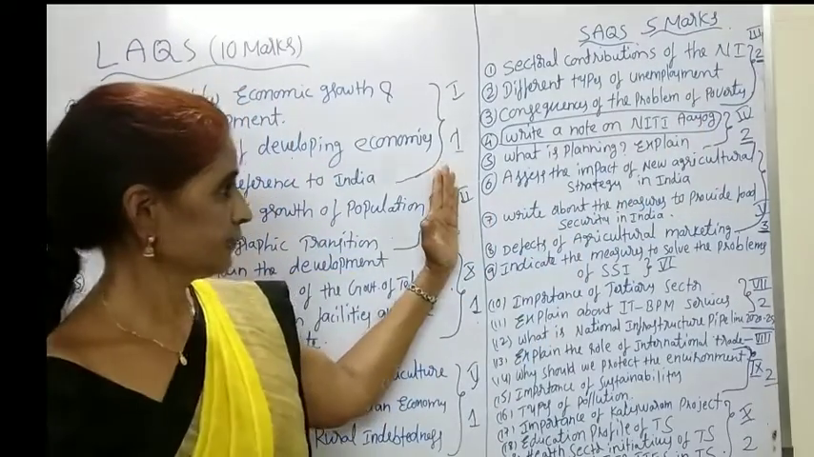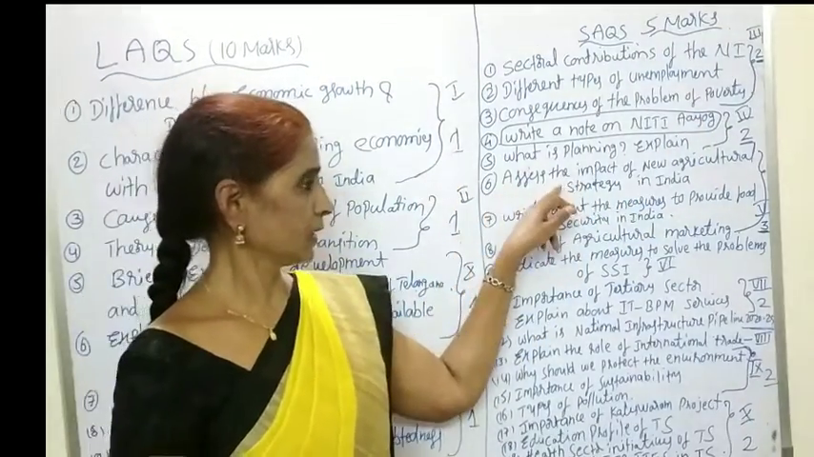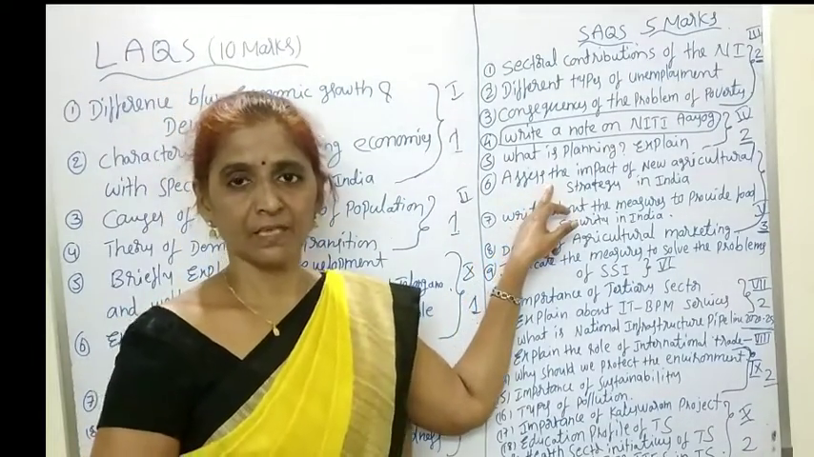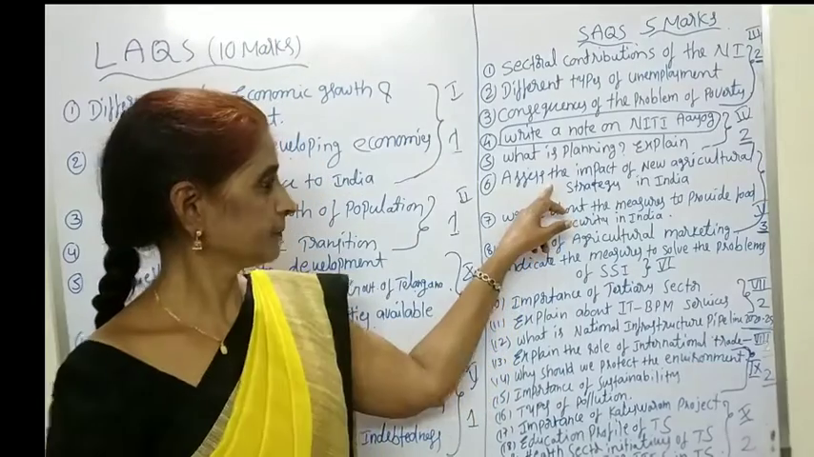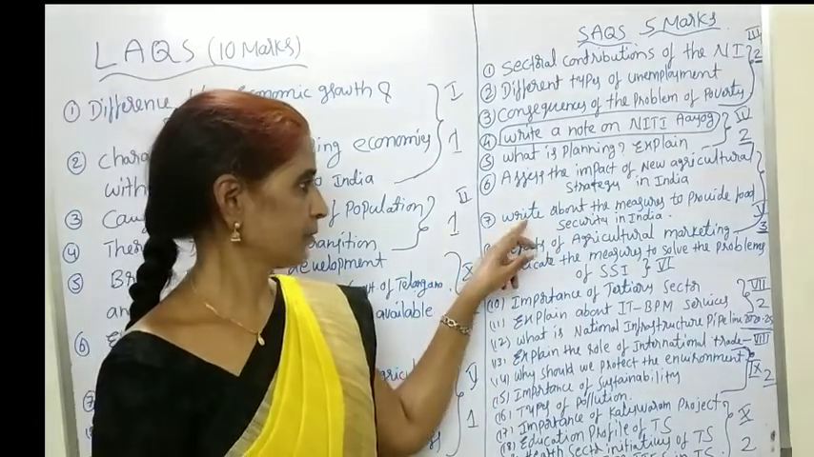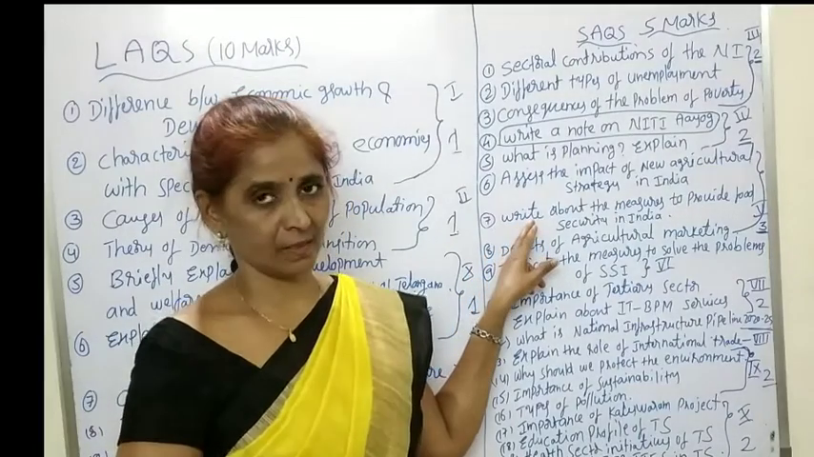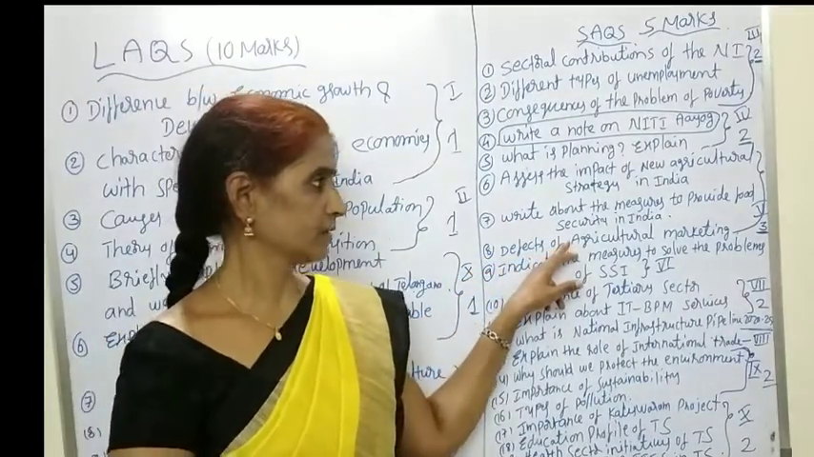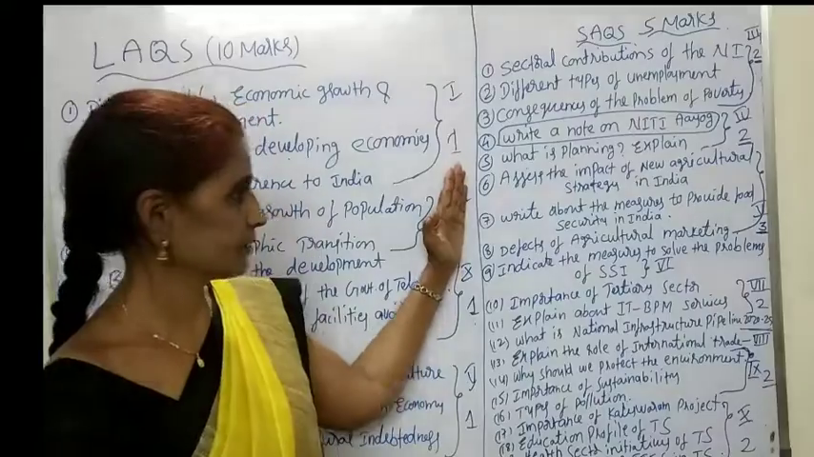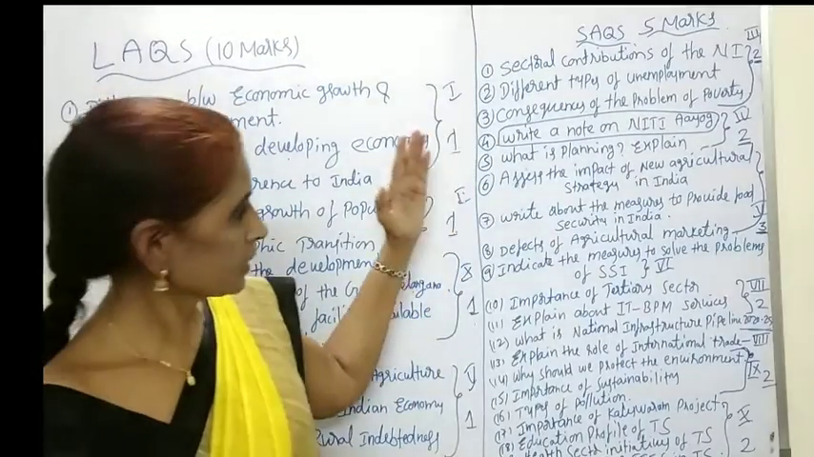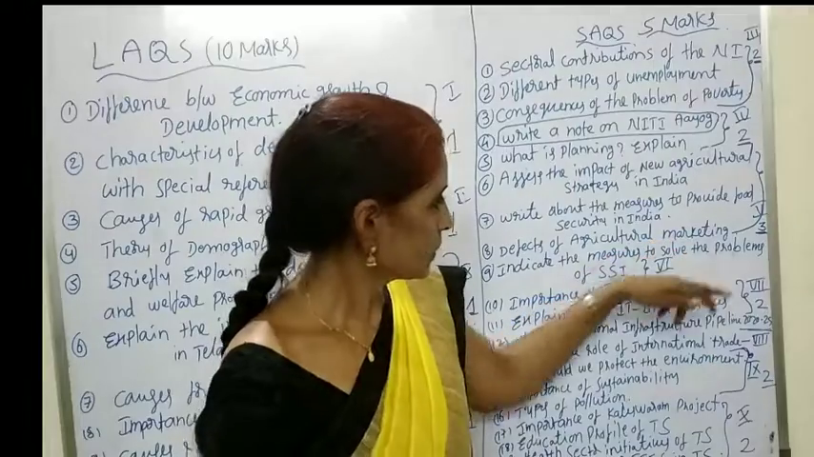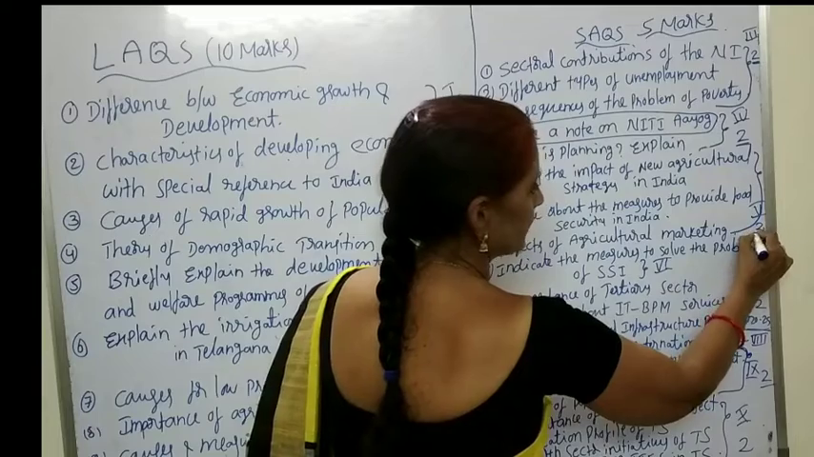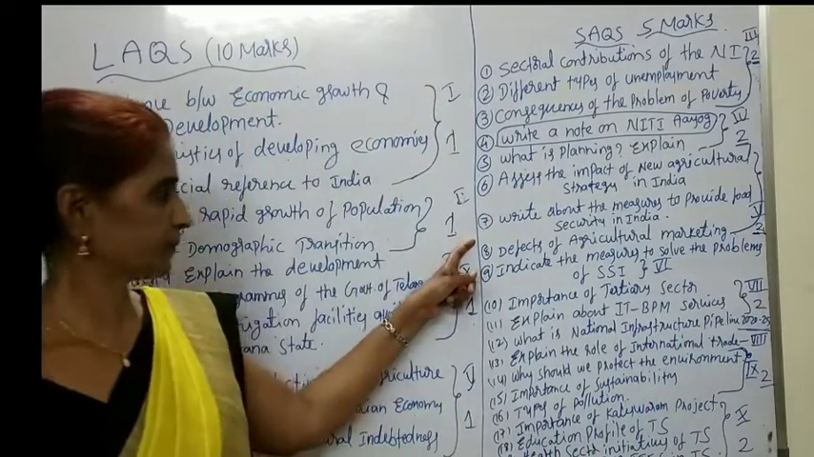And next, coming to the fifth unit, assess the impact of new agricultural strategy in India. It is nothing but green revolution, the impact of green revolution on the Indian economy. And write about the measures to provide food security in India. It is also a small answer. It is easy to learn, children. And the defects of agricultural marketing. It is also an easy answer. Okay, by studying these three answers, you are able to attempt the 2 SAQs, children, 2 SAQs in the final examination.